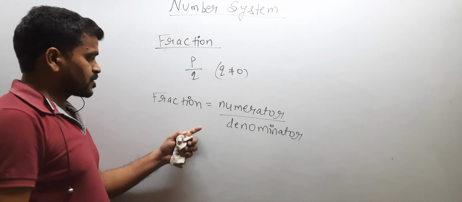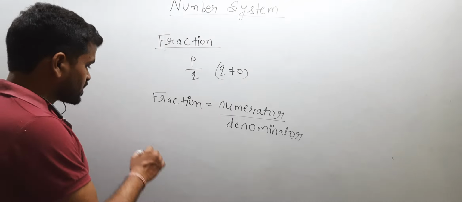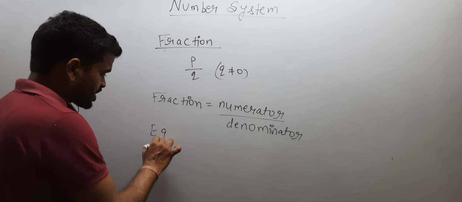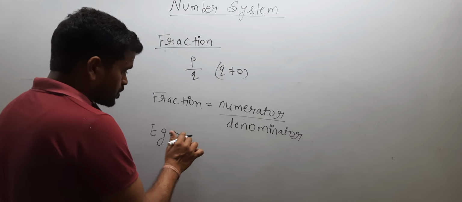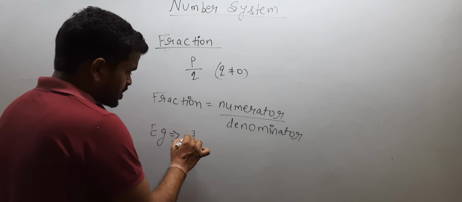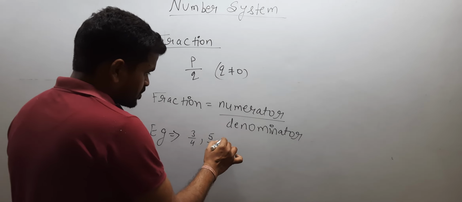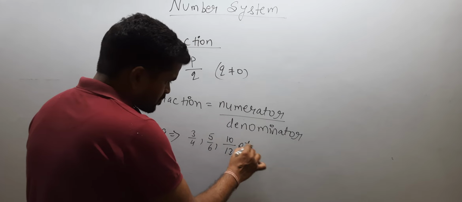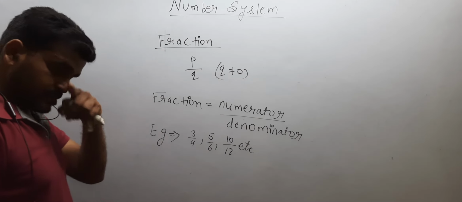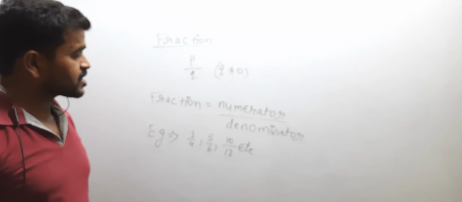Let's see some examples of fraction, such as 3 by 4, 5 upon 6, 10 upon 13. These are fractions.